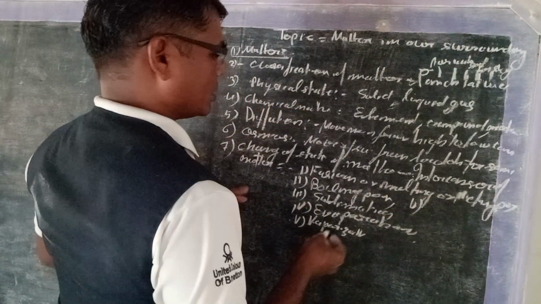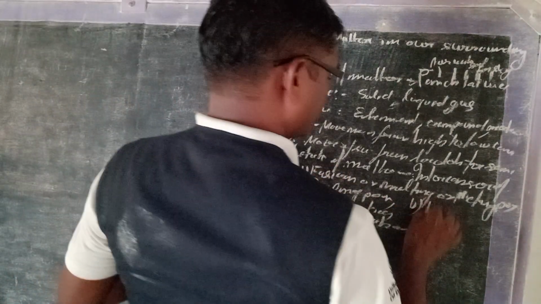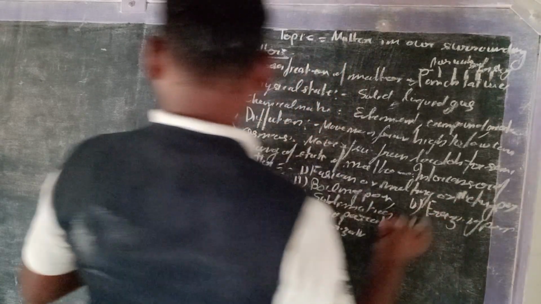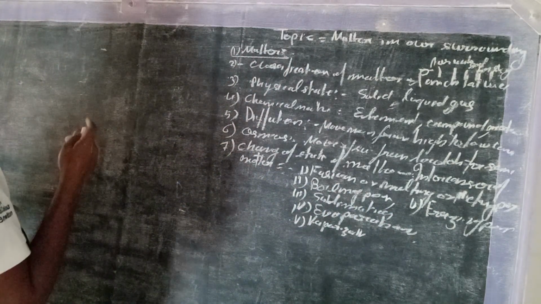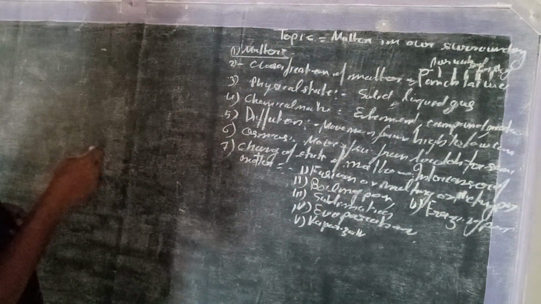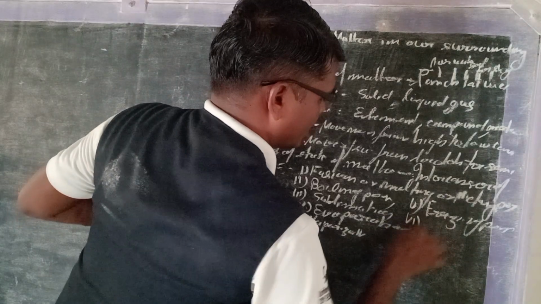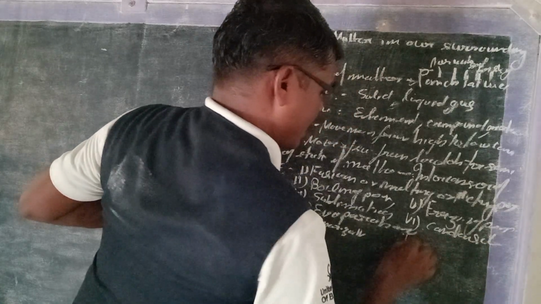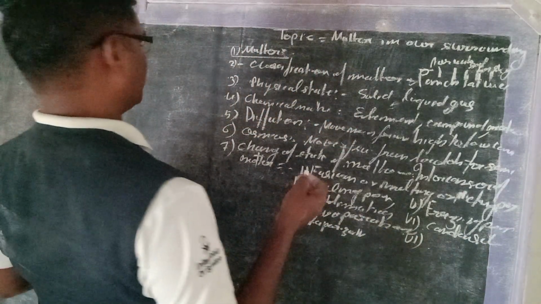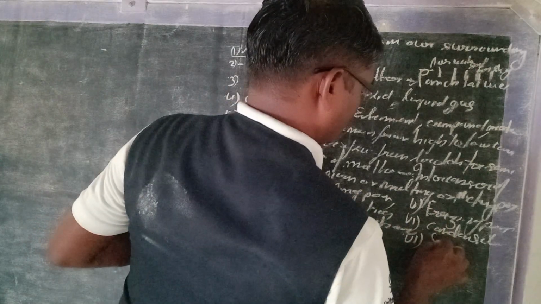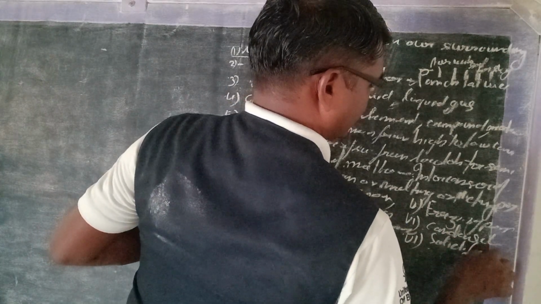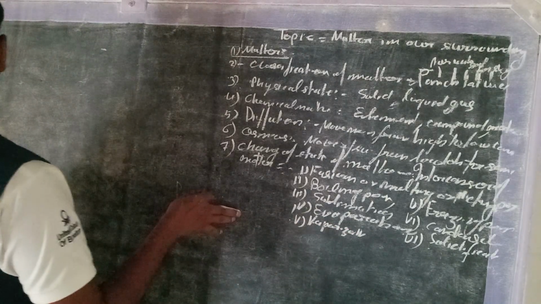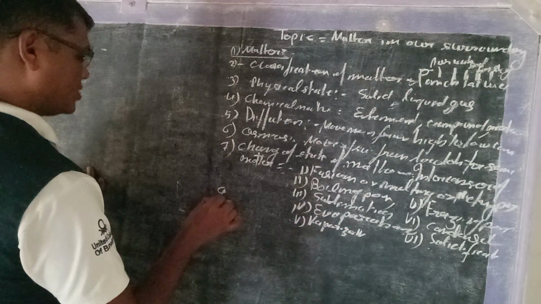Sixth is condensation, and seventh, after condensation, is solidification.